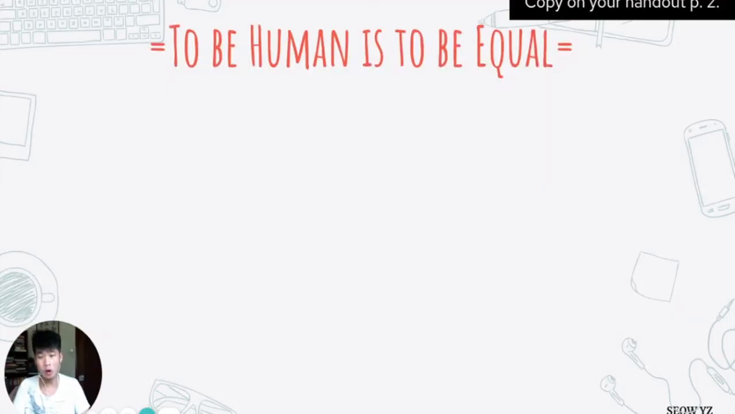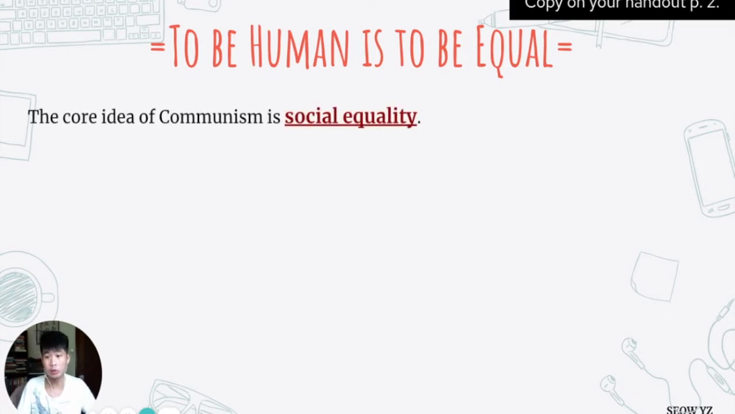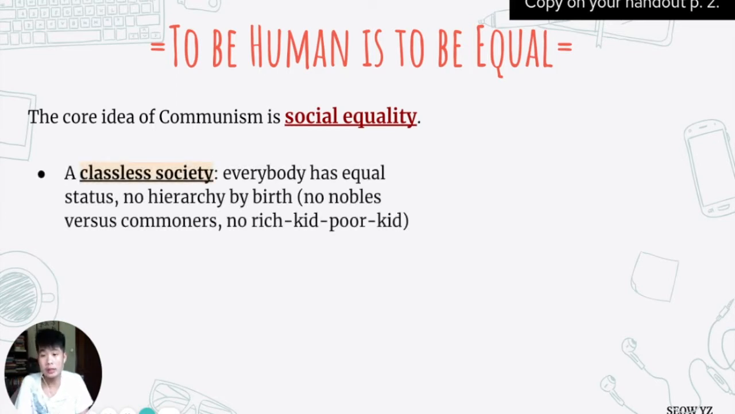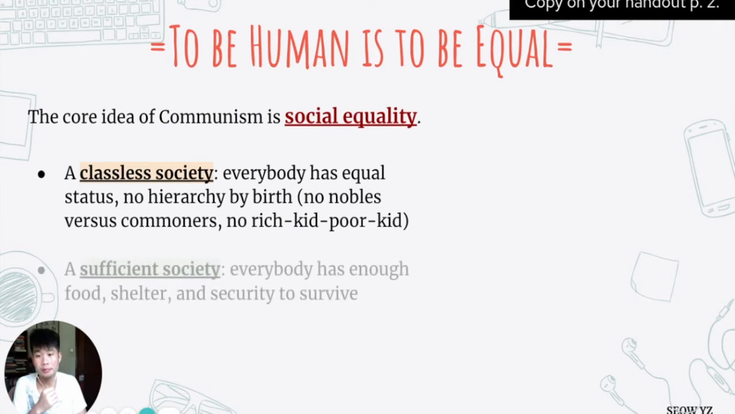We talked about the core idea of communism. It is social equality. Write that down at the top of page 2. It is social equality. So what does that mean? What does an equal society mean? Well, it means classlessness. So no one is a noble, no one is a higher rank. Everyone is equal. It's not that some people are commoner and plebeian and hoi polloi and others are noble and aristocratic and king and queen. No, we are all equal.